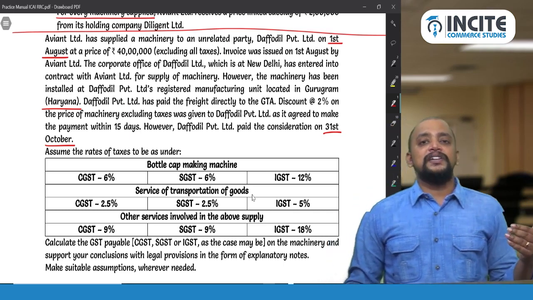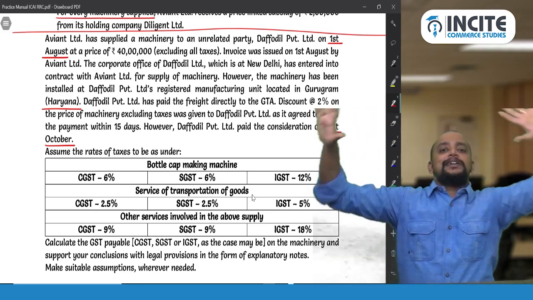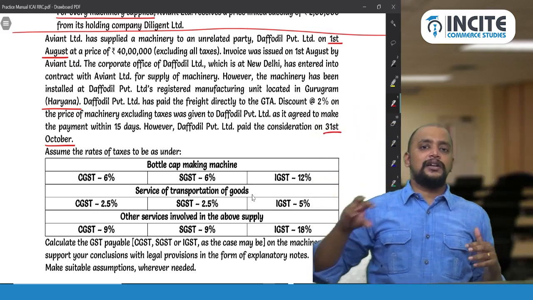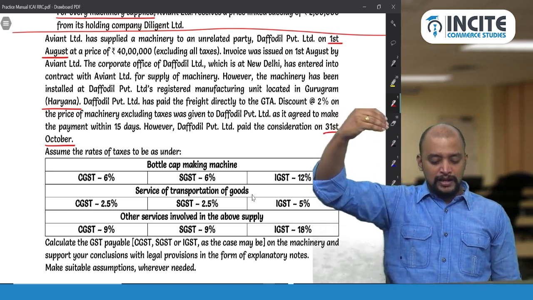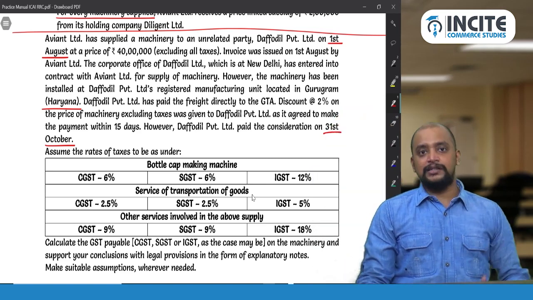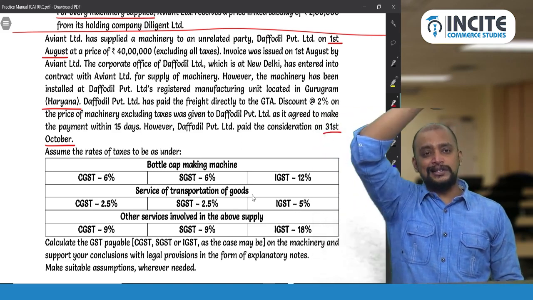So first we will start with the price of the machinery. You need to prepare a table. So the first step is the computation of GST payable by Avient Limited. Okay, computation of GST payable by Avient Limited, that's a heading.